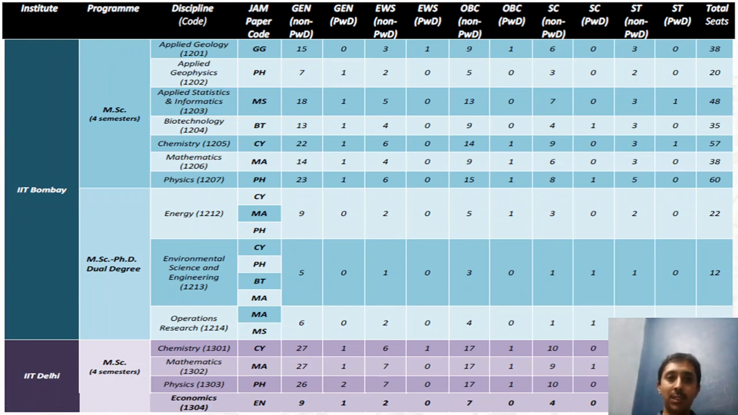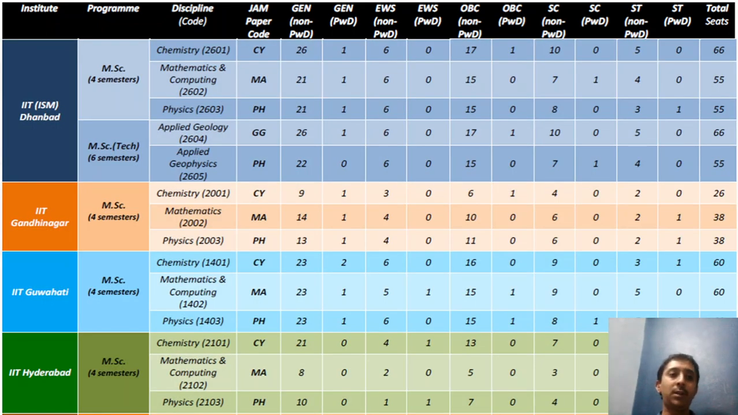In the same way, this is going to be the seat matrix. In fact, this seat matrix is available on the JAM website itself. You can go through this and spend some time so that you will be able to understand how many exactly seats are going to be there.